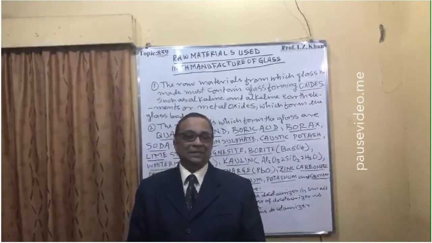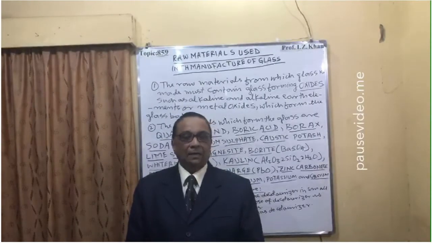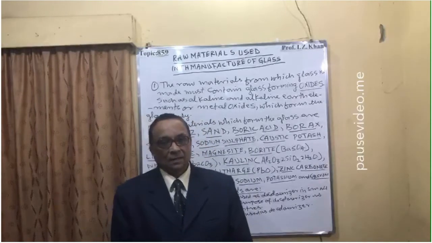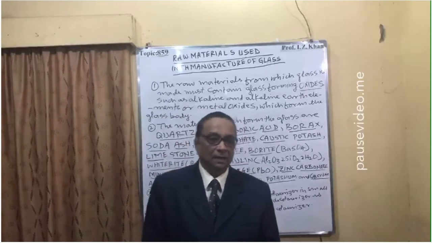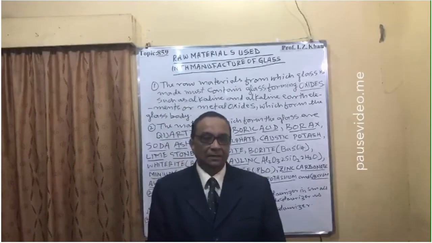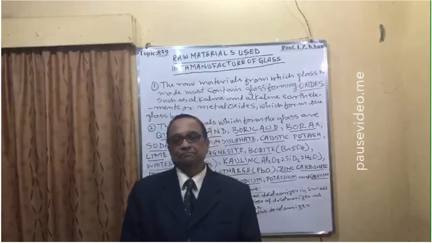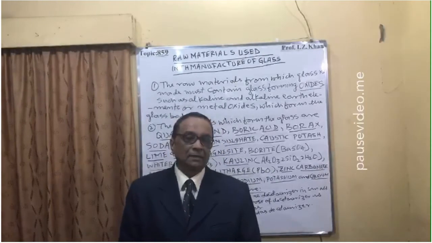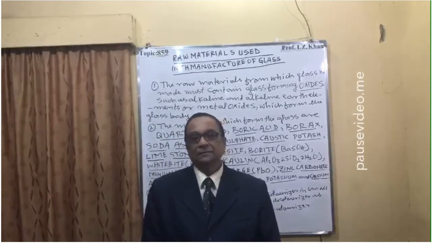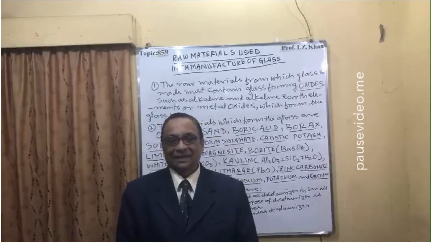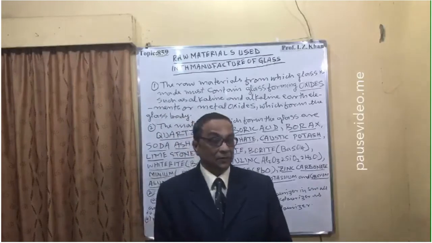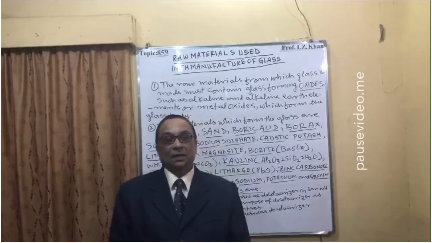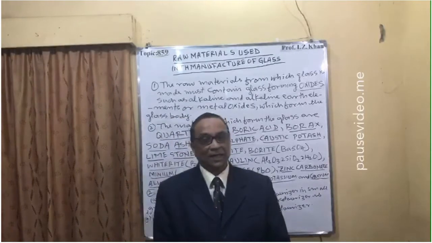So here I have mentioned a lot of glass forming alkaline and alkaline earth metal oxides, acids, their carbonates, and decolorizing materials. And the next one, very commonly used in the glass industry, a secret of the glass industry, is called cullet.